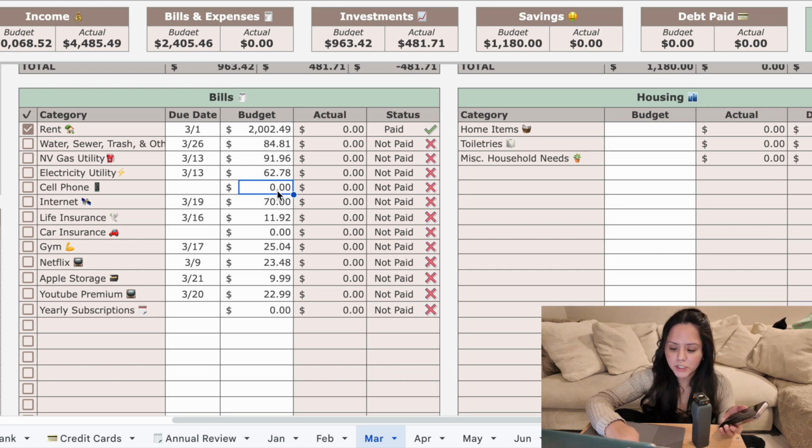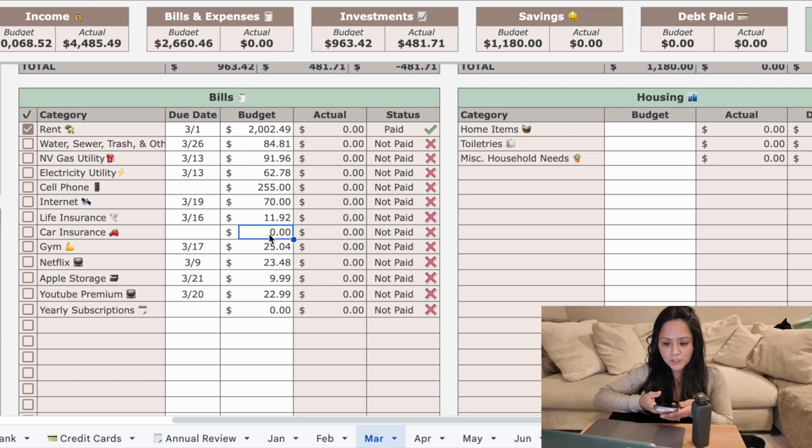So my portion is $90. I do pay for my mom and my dad. So we will be paying $255, but that's for the next 3 months, which is a really good deal, because if you divide that by 3 and you divide that by 4 lines, I'm only paying $21.25 per line.